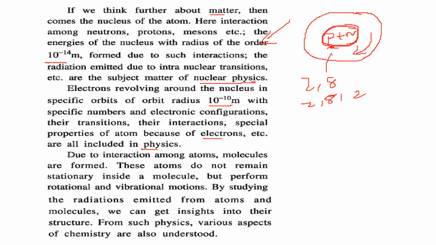When there is an interaction among atoms, molecules are formed. So atoms combine to form molecules, and these atoms do not remain stationary inside a molecule, but simultaneously perform rotational and vibrational motions. When we study the radiations emitted by atoms and molecules, we get insight into their structure. And from physics itself, various aspects of chemistry are also understood.